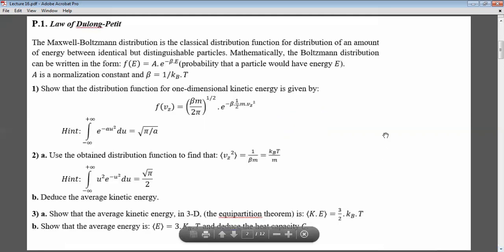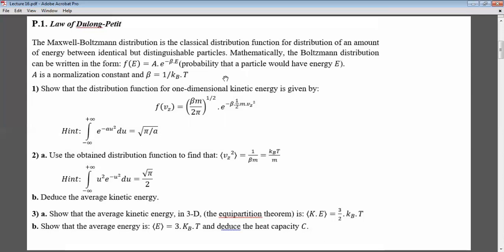So we will start with problem 1, the law of Dulong and Petit. The Maxwell-Boltzmann distribution is the classical distribution function for distribution of an amount of energy between identical but distinguishable particles. Mathematically, the Boltzmann distribution can be written in the form f of E is equal to A e to the minus beta E. What does it mean, the Boltzmann distribution?